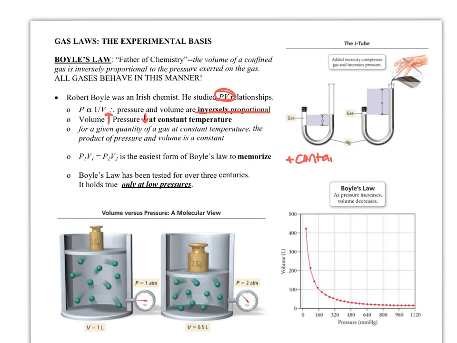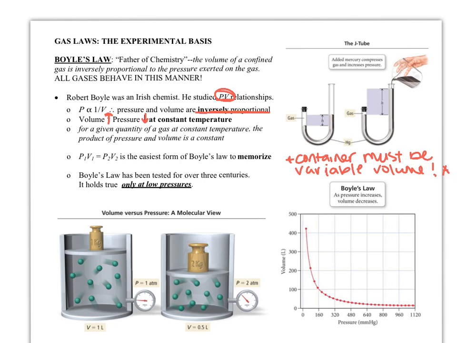The container must be of variable volume. That's important. So when we're in lab, if we were studying this, the variable volume container we could use would be like a balloon, right? But it has to be something that can change overall size.